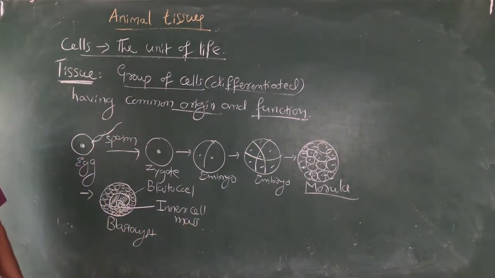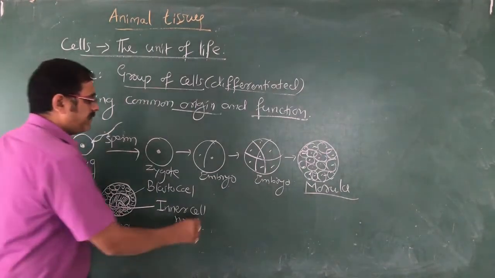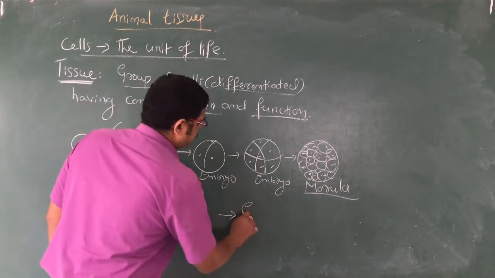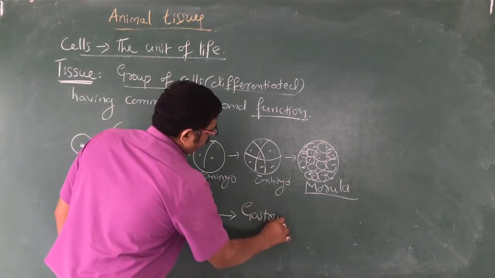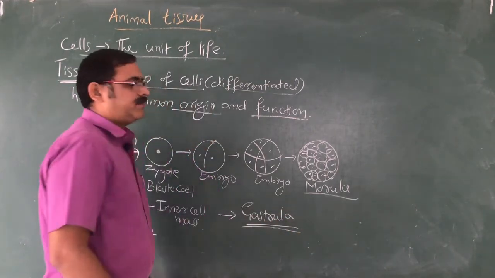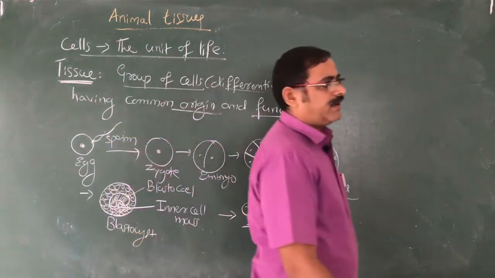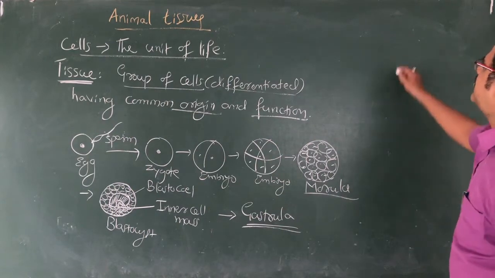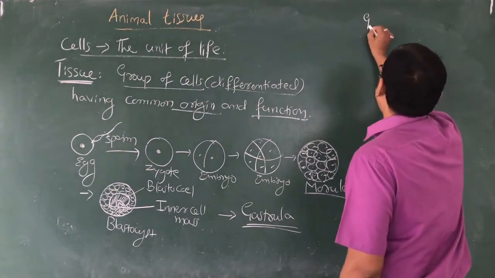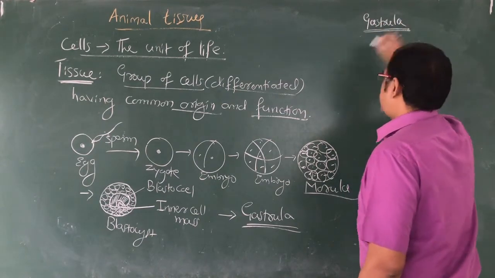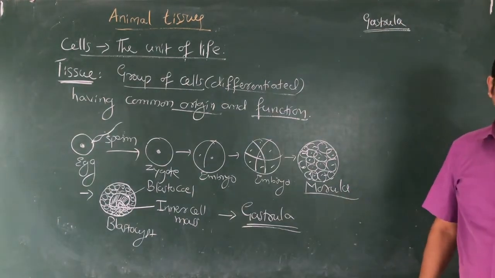These are the cells that are going to become different kinds of tissues. This blastocyst will further develop into one more stage called the gastrula stage. Gastro refers to the digestive system. The embryo develops a primitive digestive system like structure. Let me mention why the gastrula is so important: it is the stage at which the tissues start developing.